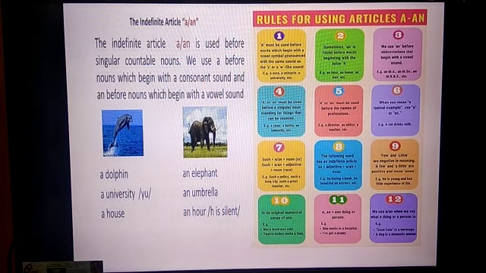And then again, such plus a or an plus noun. For example, such a policy, such a long trip, such a great teacher. And so plus adjective plus a or an plus noun: so boring a book, so beautiful an actress.